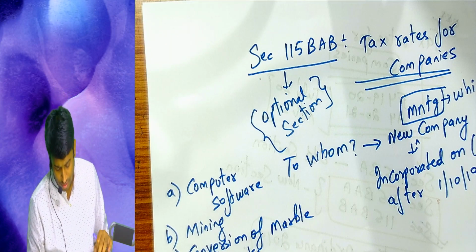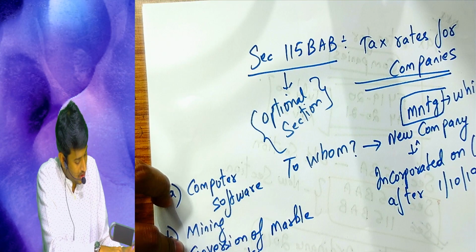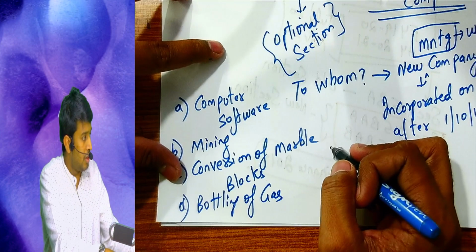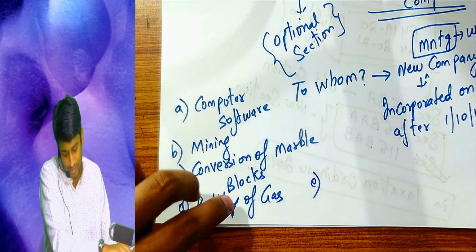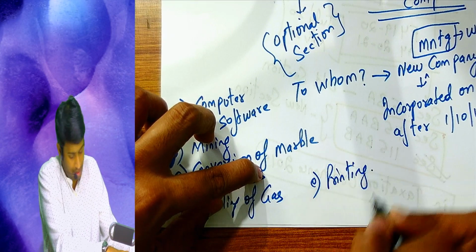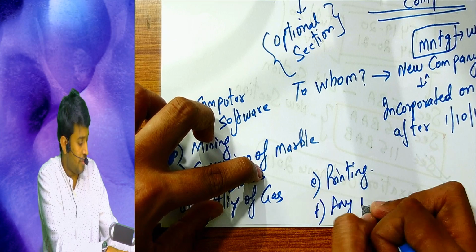Number 4, bottling of gas. You have to remember this for the exam, you don't have any other option. Number 5, printing business, and any business notified by government.